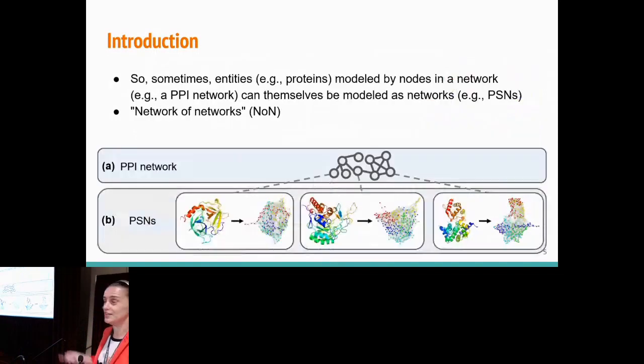So now we merge these two ideas. This is the novelty of the study I'm talking about today. We have a protein-protein interaction network of a species in which nodes are proteins, which themselves are networks at this lower scale. And then the goal is to predict either function of nodes, labels of nodes in the network at this higher level, or labels of graphs at this lower level, but at both levels, objects are proteins.